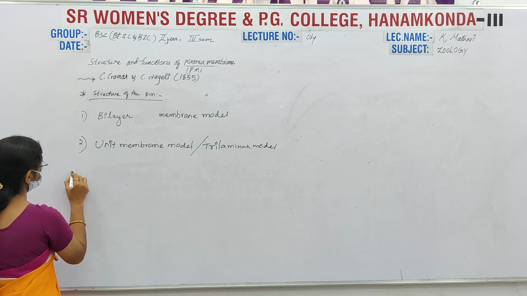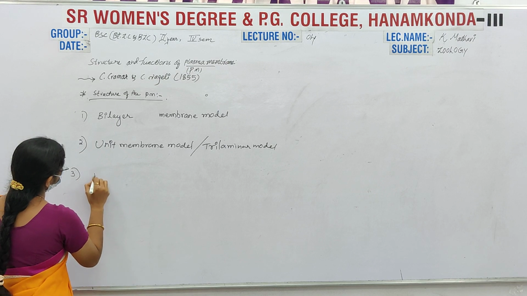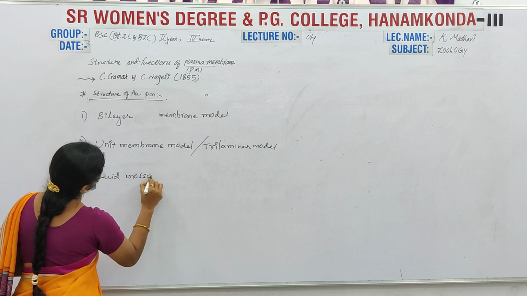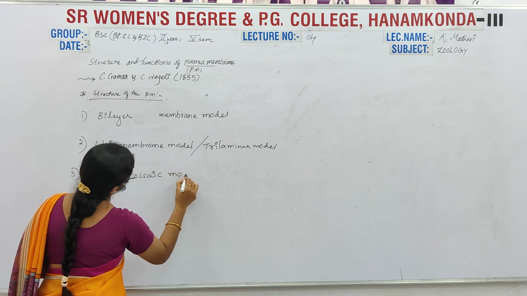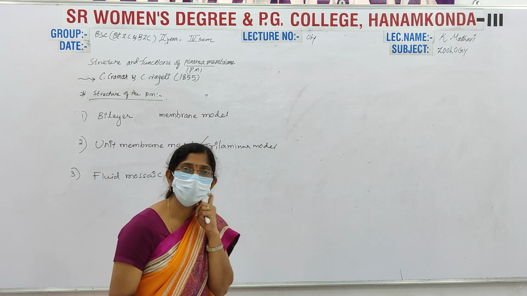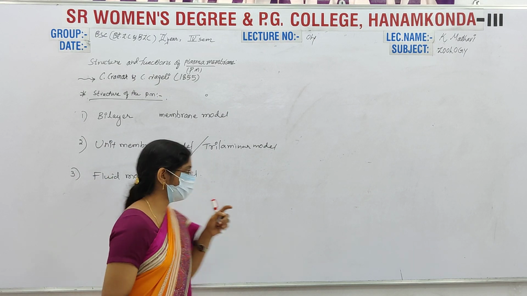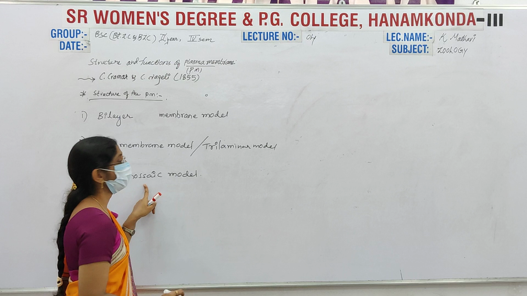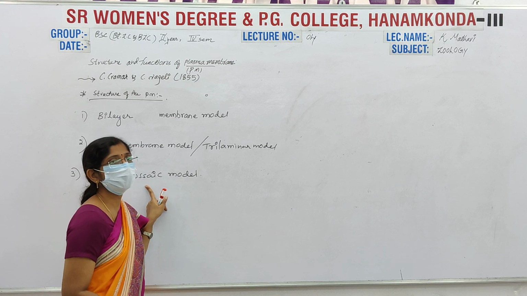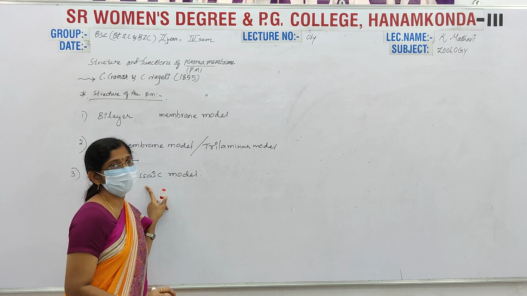And the third one is the fluid mosaic model. These three models are most important, and the last one is supported by proof itself.